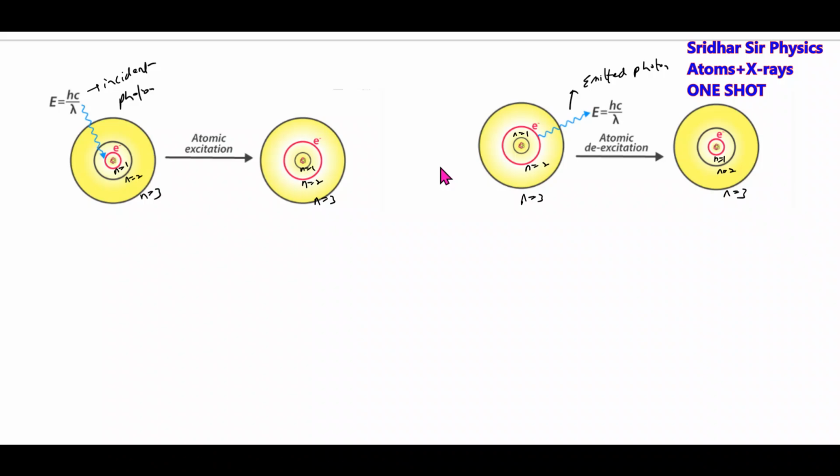Excitation means you should know what de-excitation is. Excitation: the atom absorbs a photon and moves to the higher state. De-excitation: the atom moves from a higher to a lower state and will give out the photon.